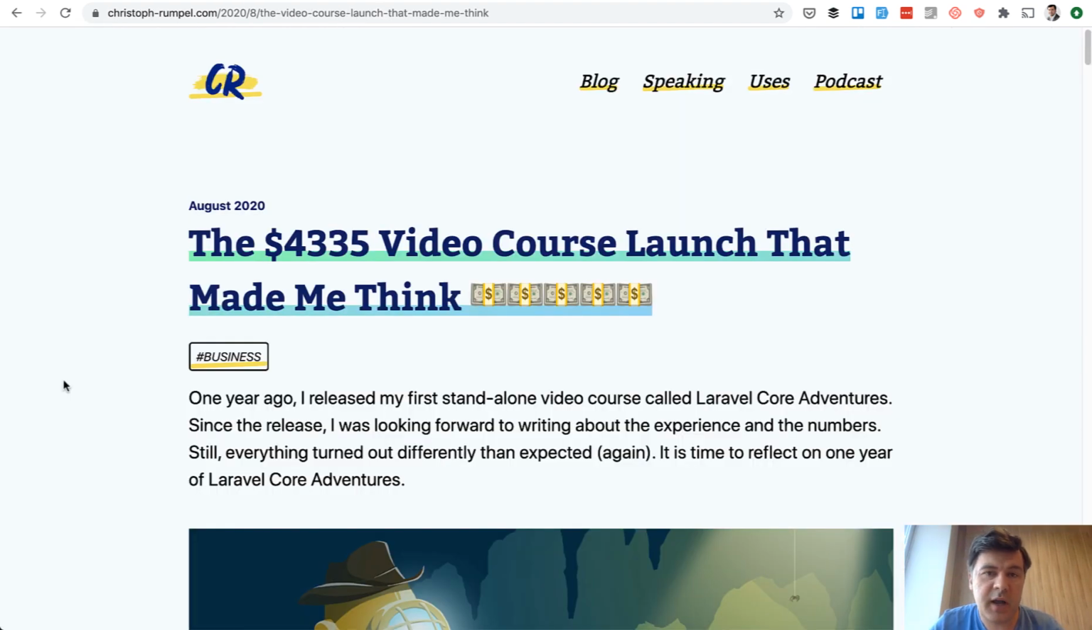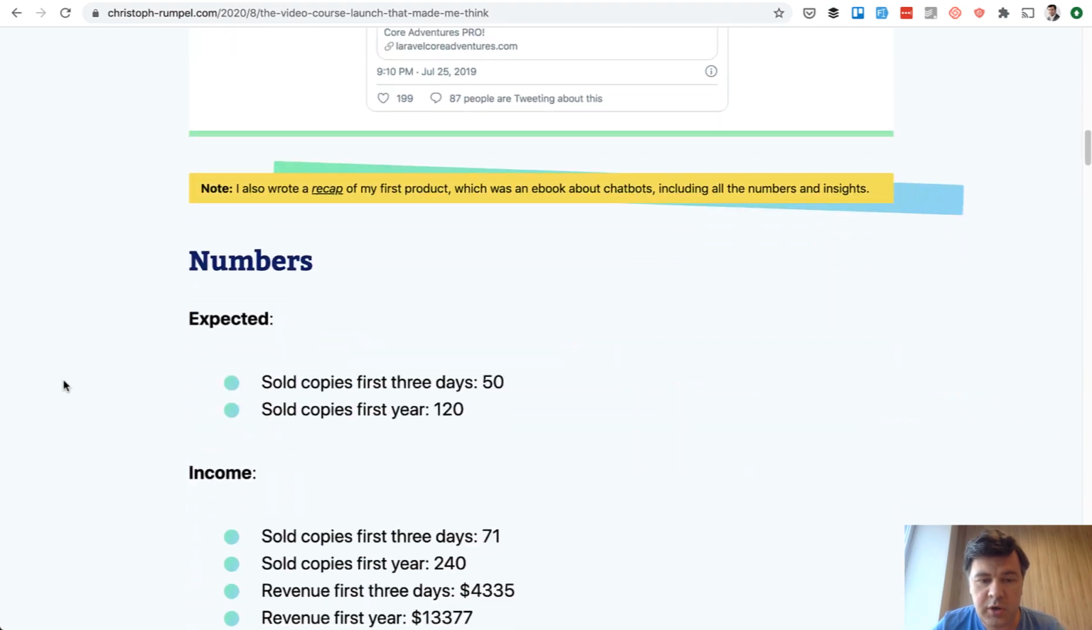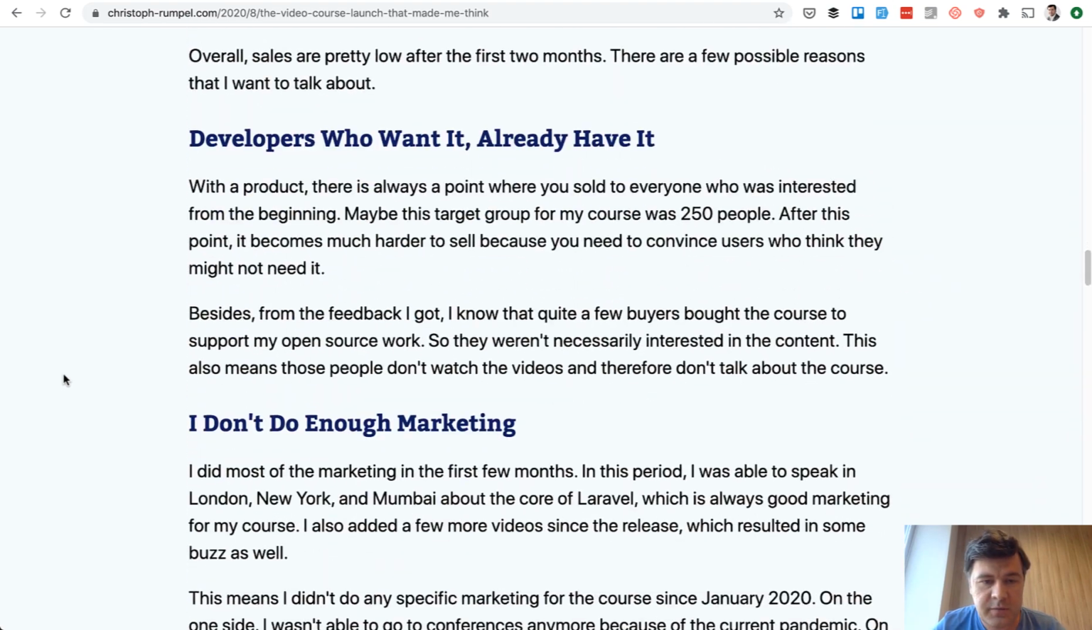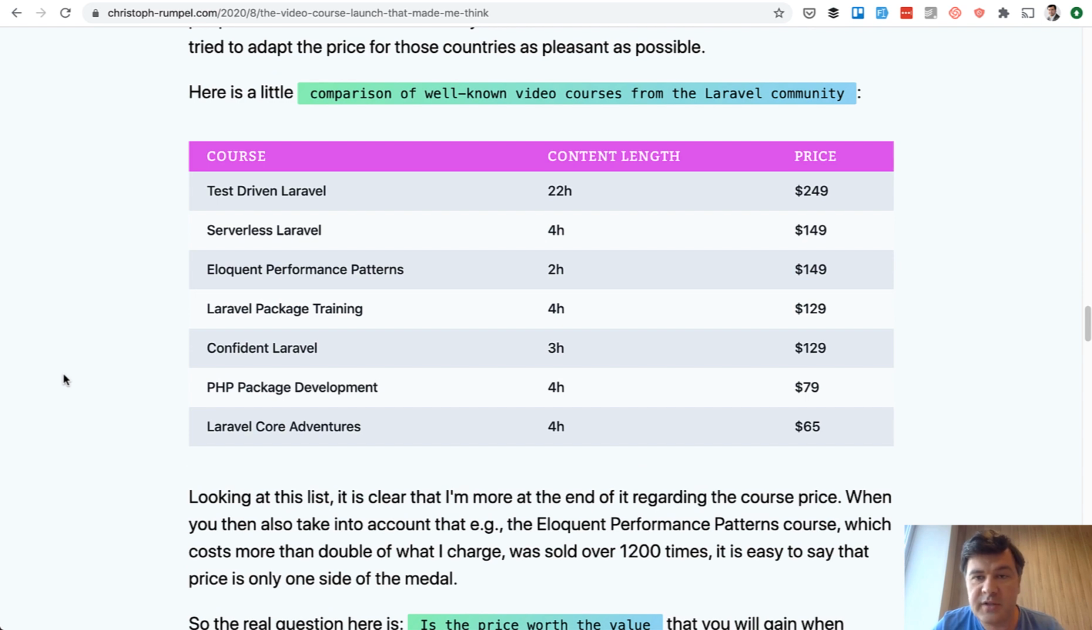And speaking of pricing and talking about superstars of the Laravel community, there was a great recent article by Christoph Rumpel telling his own story about the course launch. But what was really important for me personally is one chart, one table, this one, a comparison of well-known courses from the Laravel community. And look at the prices. This is exactly what I meant.